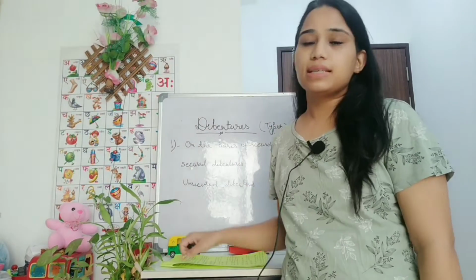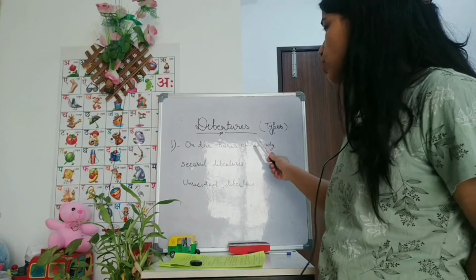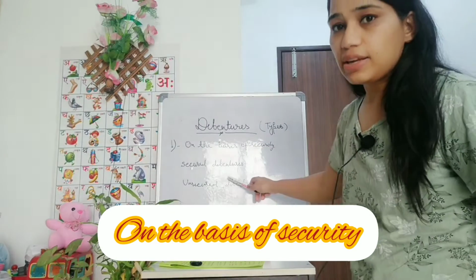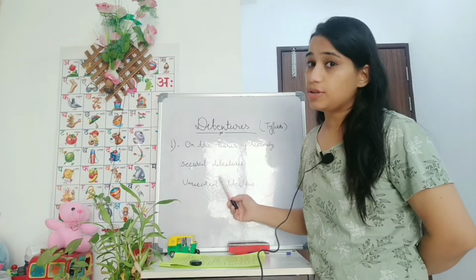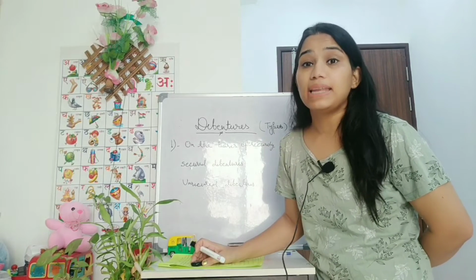Now let's discuss the types of debentures. The types of debentures on the basis of security. There are two types of debentures. First one is secured debentures and the other one is unsecured debentures. Secured debentures are those debentures which are backed by any asset of the company.